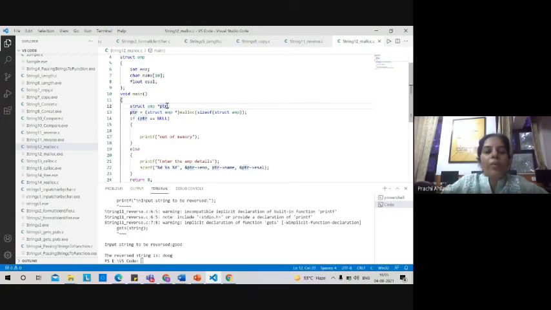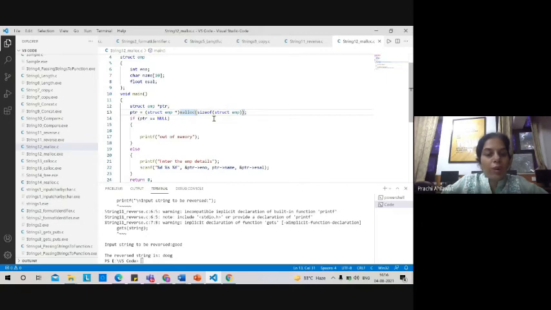We want to allocate memory to this struct. To allocate memory at runtime for this structure, we have used the malloc function. Why? Because the memory has not been allocated to ptr as of now. So we are using the malloc function, a runtime function, to allocate the memory. And within malloc, as all of you know, we can only pass one single variable. So here we have passed sizeof(struct imp).